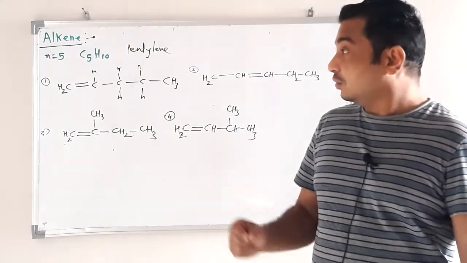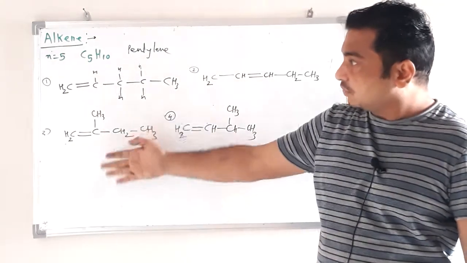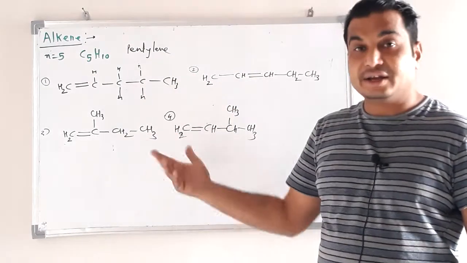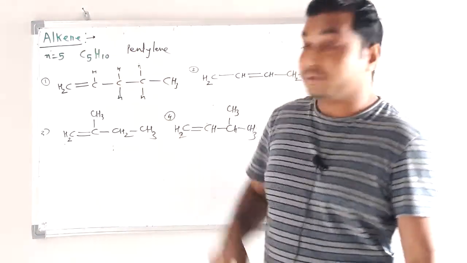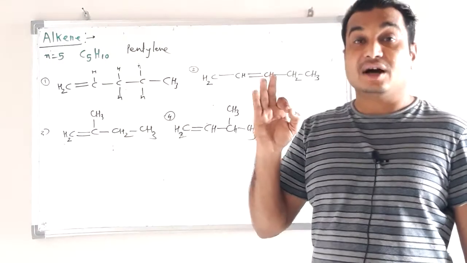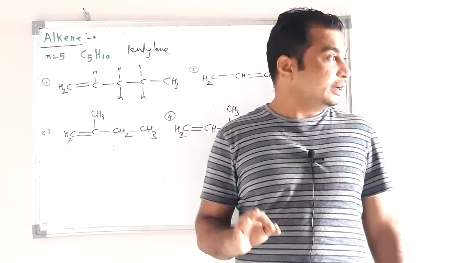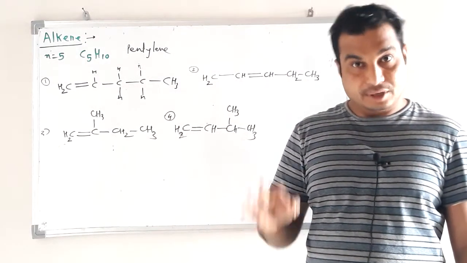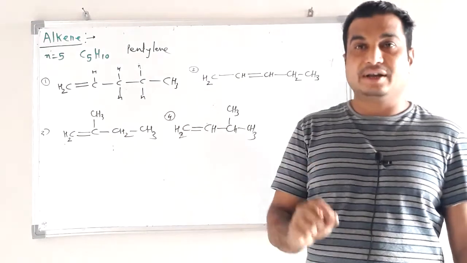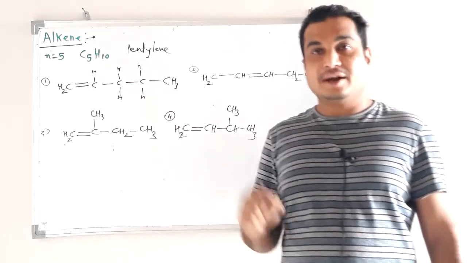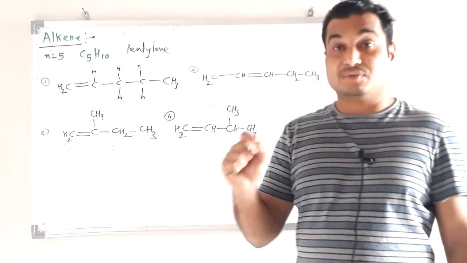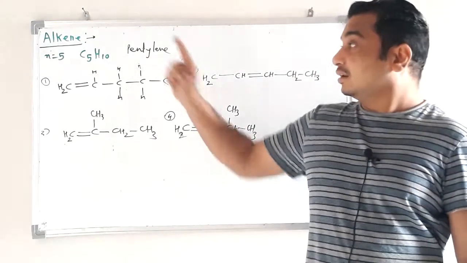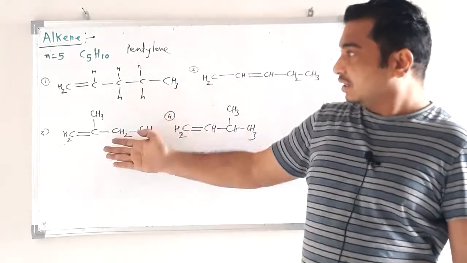Okay, clear? Now we can draw many structures for the remaining alkenes also, n equal to 6, 7, 8, 9, 10. But what is an alkene? Alkene is nothing but an unsaturated hydrocarbon containing one carbon-carbon double bond in it. So this molecule contains a carbon-carbon double bond and satisfies the general formula CnH2n. That is the alkene. So these are some examples.